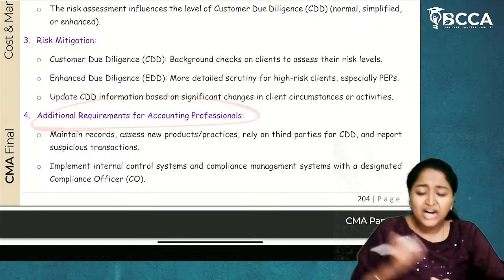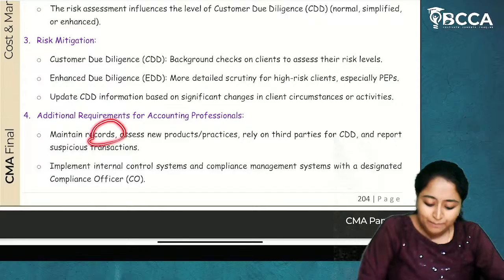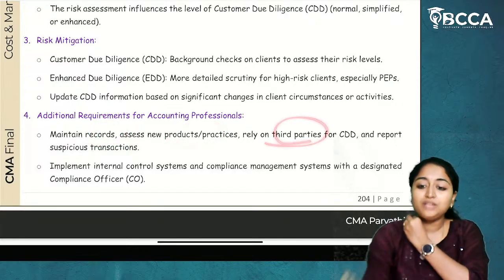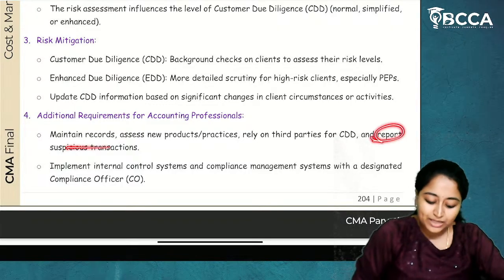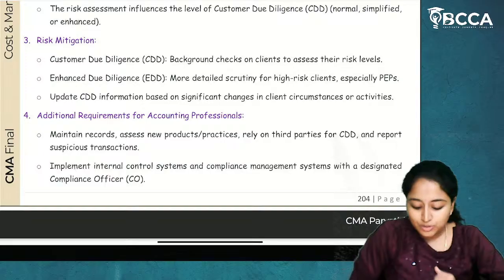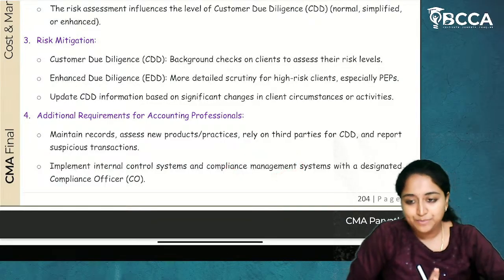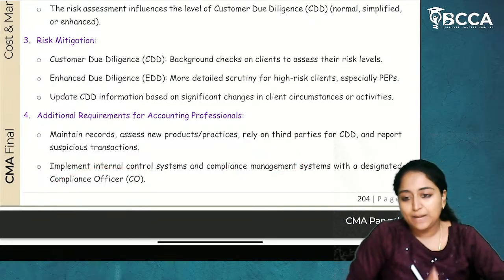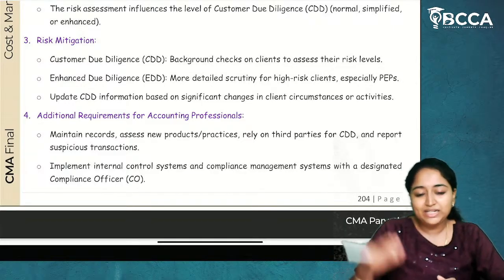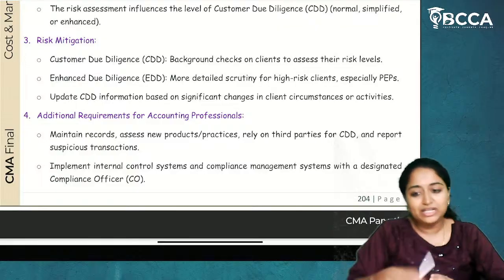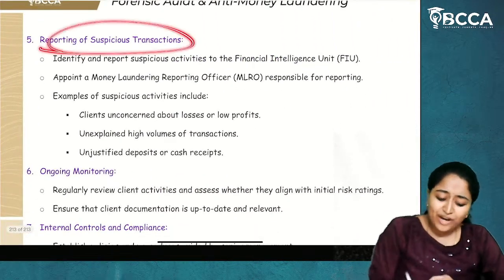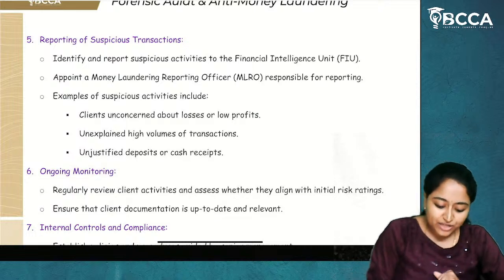Then, what are the additional requirements? Maintain records, assess new products or practices, rely on third parties for CDD, and report on suspicious transactions. Implement internal control systems and compliance management systems with the designated compliance officer. So, recruit an officer who is called a designated compliance officer and he will tell about the internal control systems. Then you have to report on suspicious transactions.